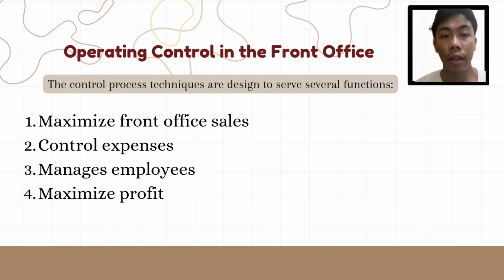Operating control in the front office. The control process techniques are designed to serve several functions. 1. Maximize front office sales, implementing strategies such as upselling, cross-selling, and promotion activities. 2. Control expenses, monitoring and managing operational costs within the front office, including labor costs, supplies, and overhead.